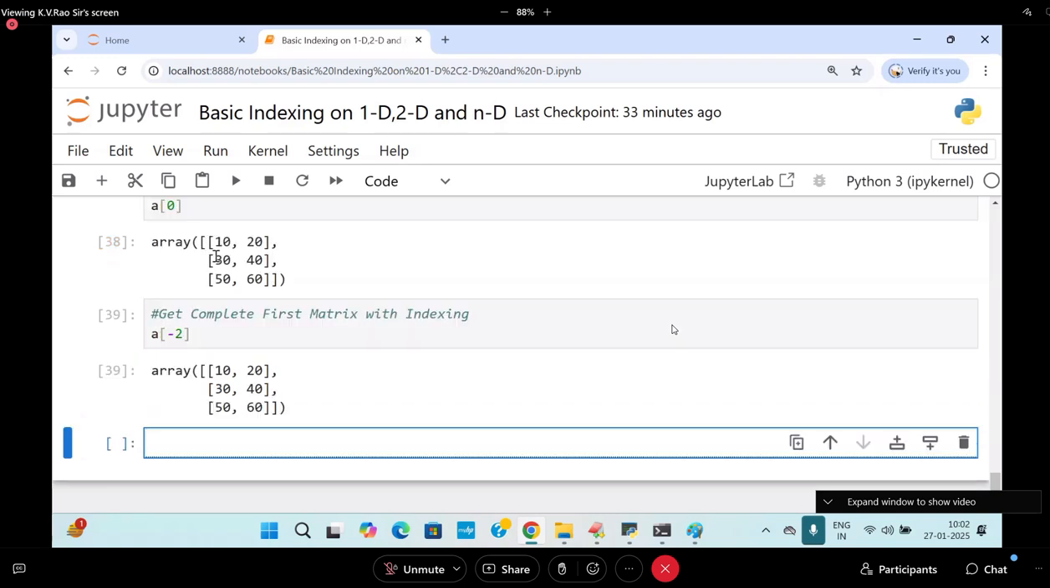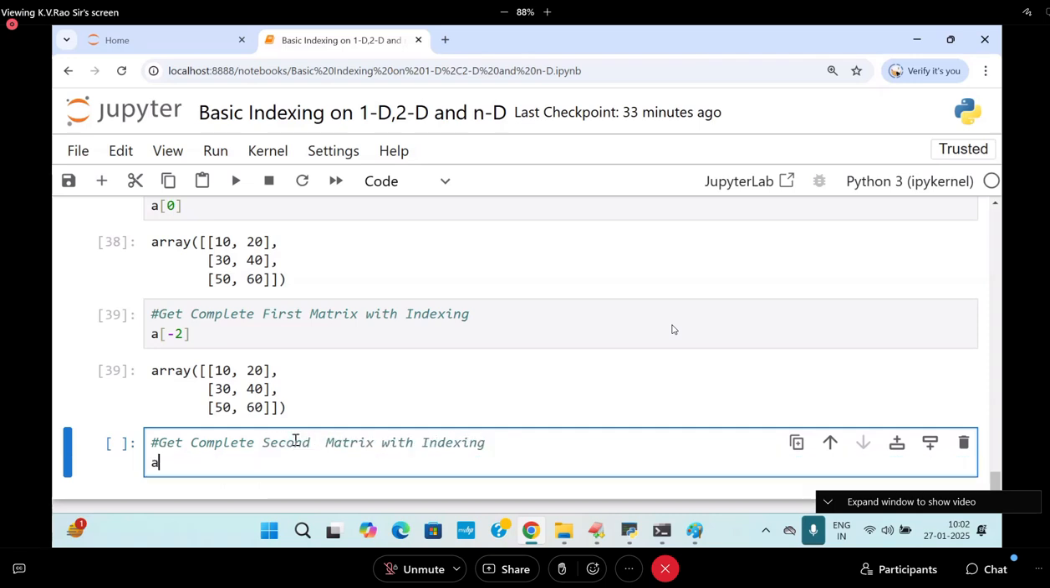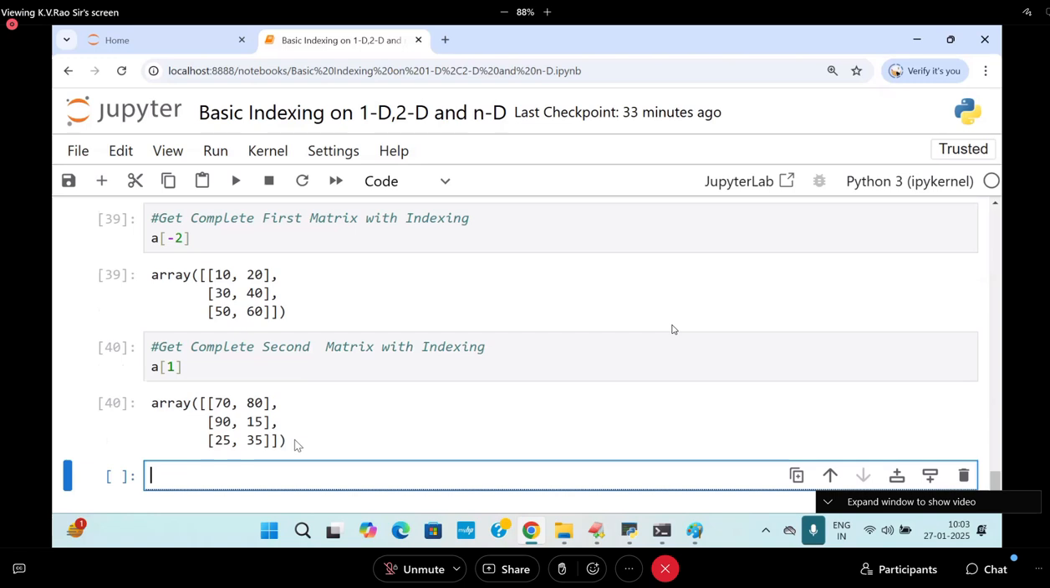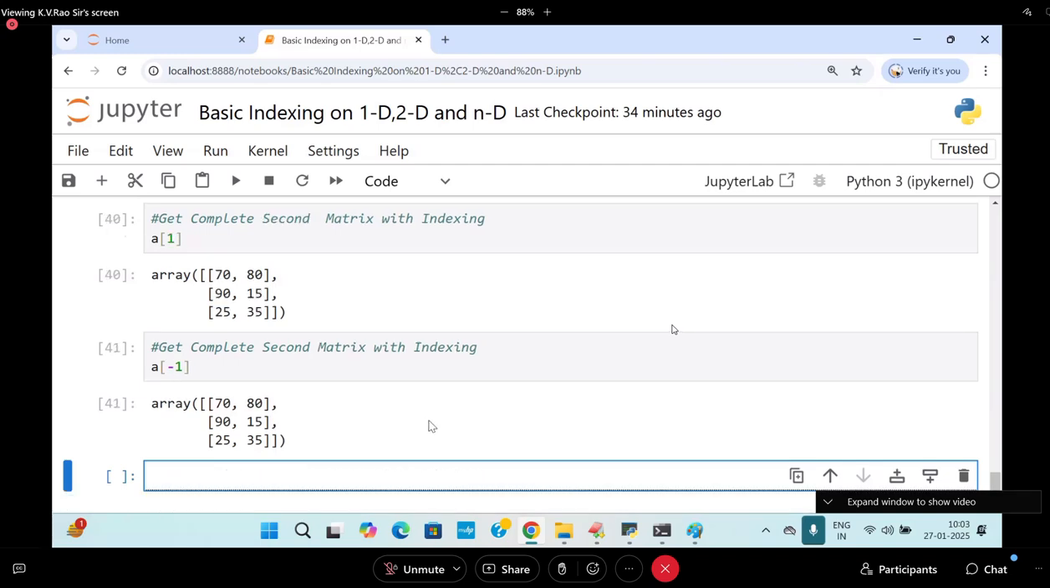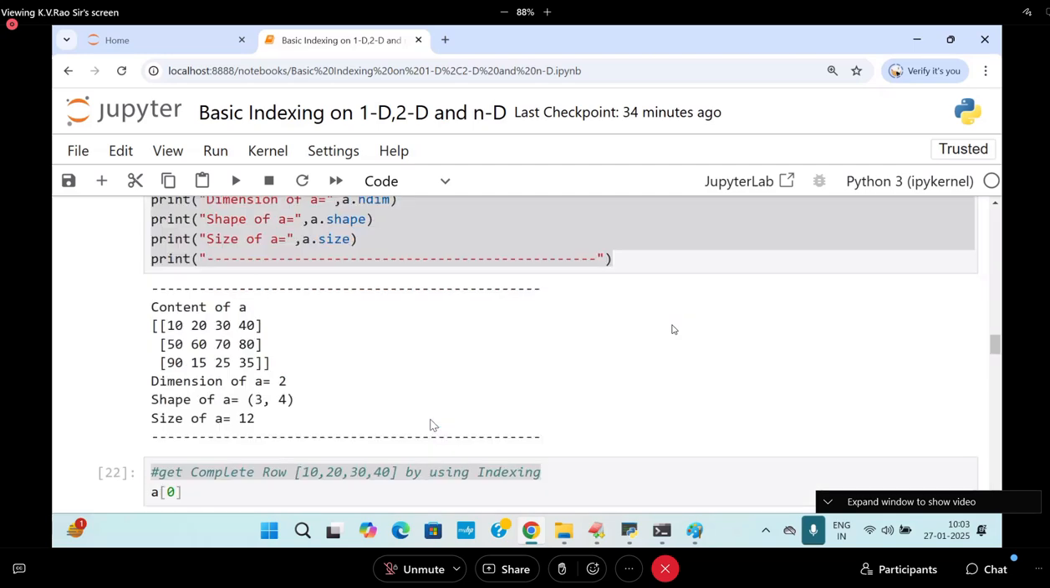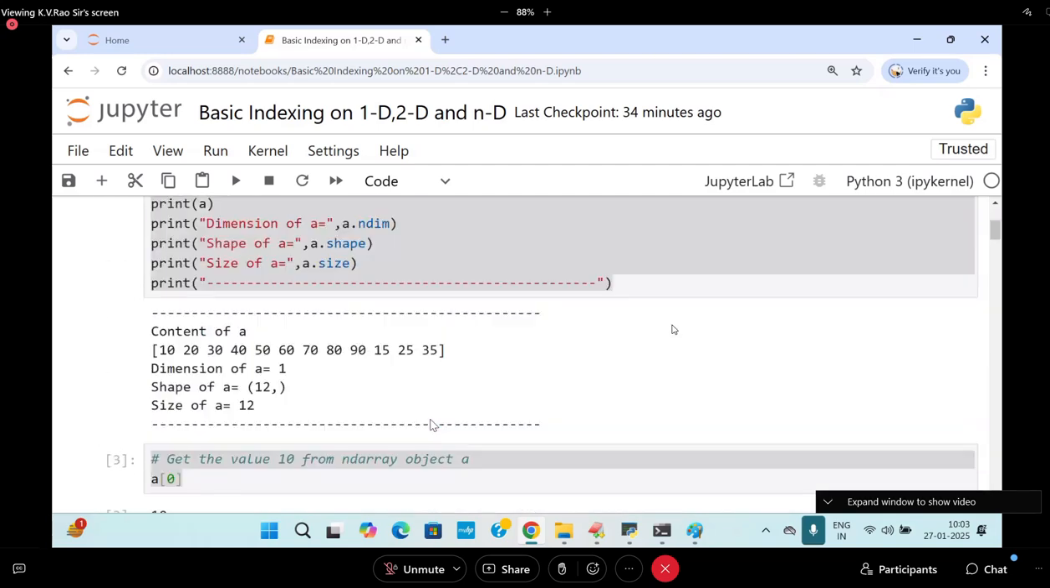Like this also you can get it. Get the second matrix. How do you write it? A of 1. You can also get it as A of minus 1. You'll get it. That's all. This is about the indexing concept on all the things.